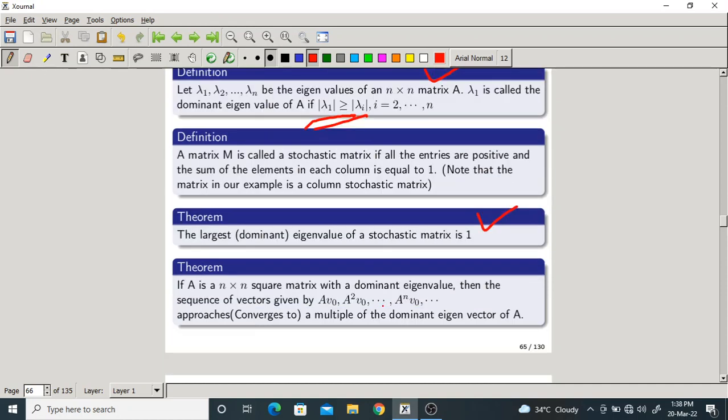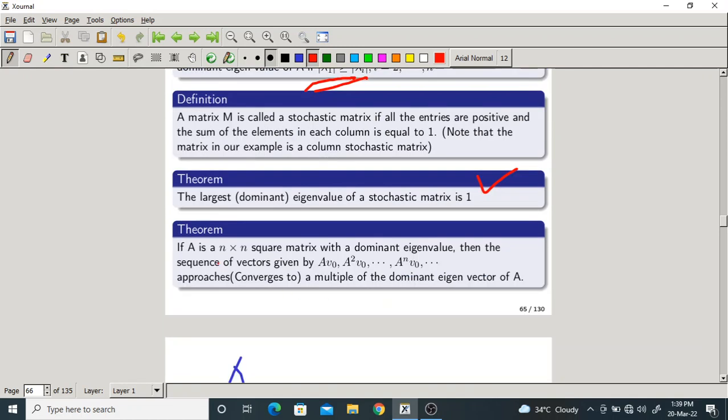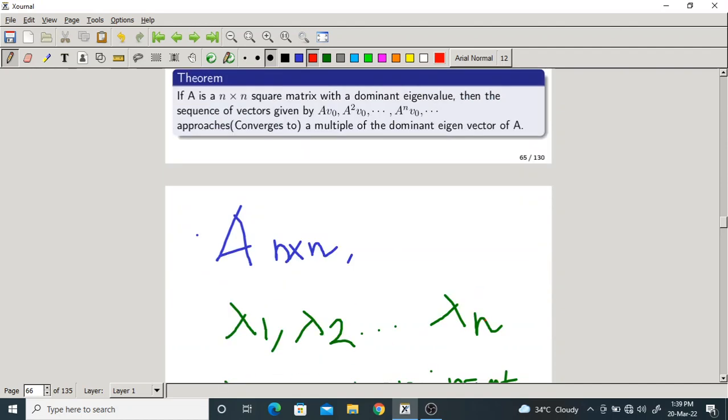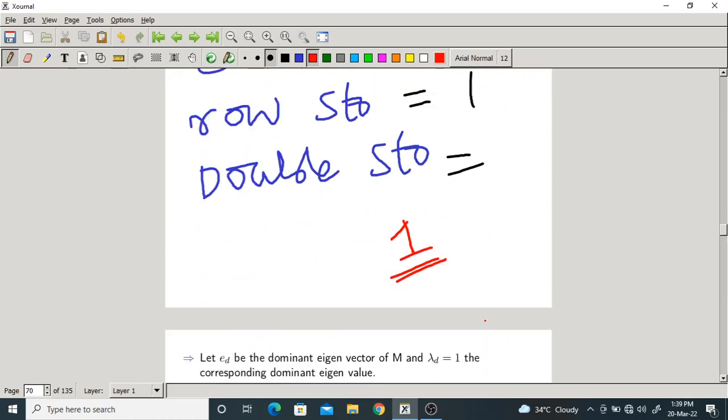Okay, now the last theorem. If A is an n cross n square matrix with a dominant eigenvalue, then the sequence of vectors given by this approaches or converges to a multiple of the dominant eigenvector of A. Okay, so let us understand this very carefully.